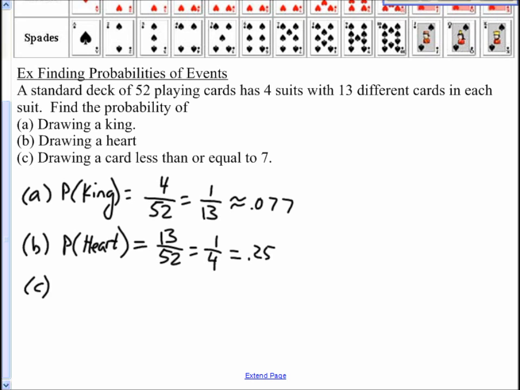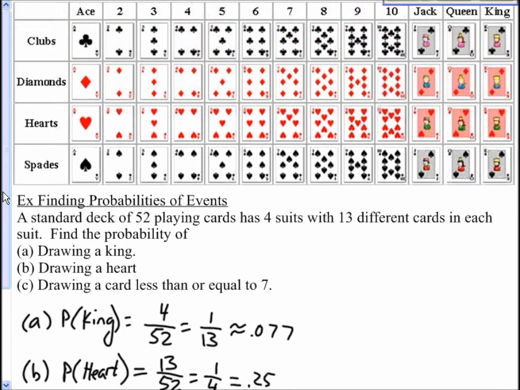Part C, the probability of drawing a card less than or equal to 7. Okay, so let's go back up here. How many of these are less than or equal to 7? I've got 7, 6, 5, 4, 3, 2, and the ace, right? So 1, 2, 3, 4, 5, 6, 7 in each suit.